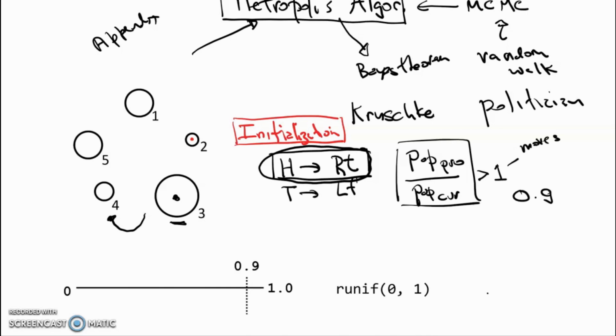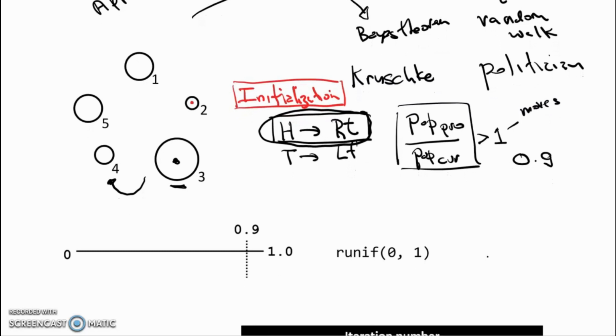So how is the politician going to execute this? There's a number line that goes from 0 to 1, and there is the value 0.9. We can imagine a uniform distribution across this number line. The politician can use R to get a randomly generated number from a uniform distribution that goes from 0 to 1.